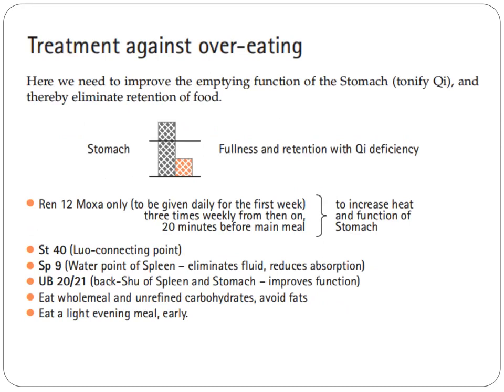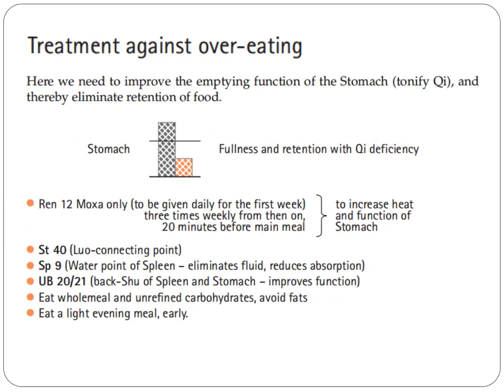Next, we go to treatment against overeating. Here we need to improve the emptying function of the stomach. We tonify the qi and thereby eliminating retention of food. So sa tower diagram, the stomach, there is fullness and retention of qi deficiency.